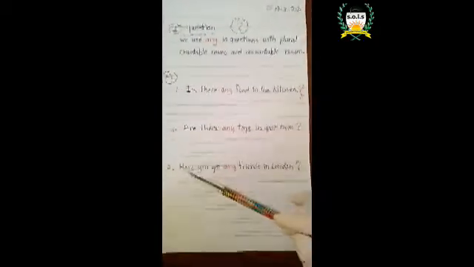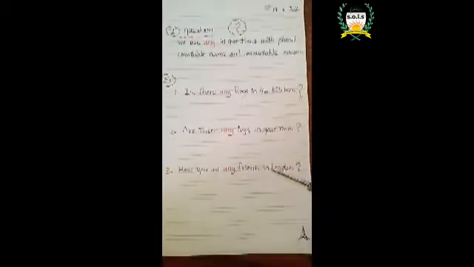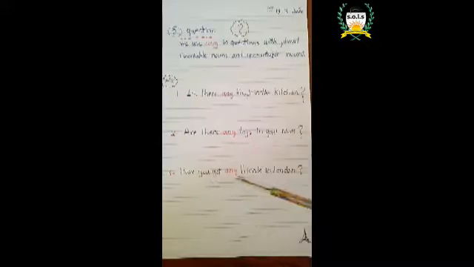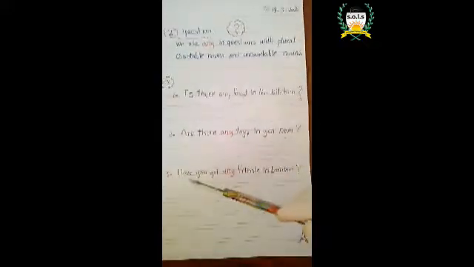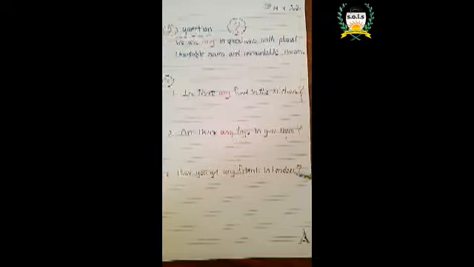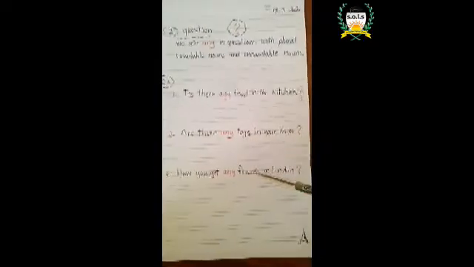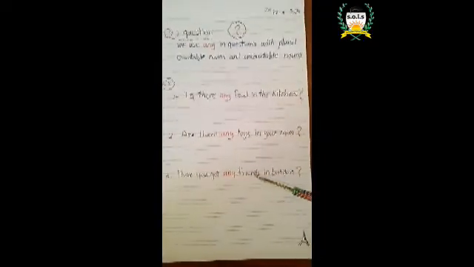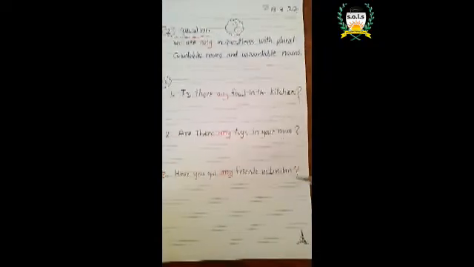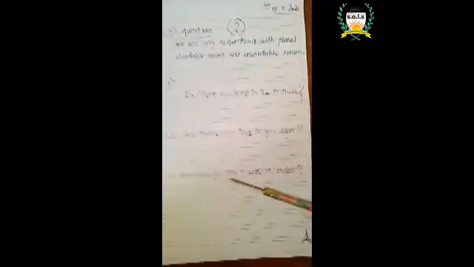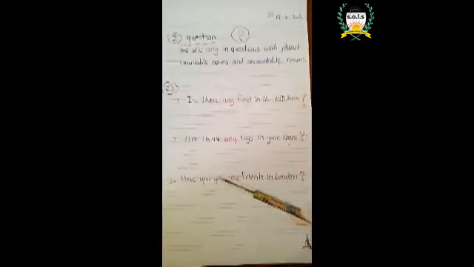Look at number 3. Have you got any friends in London? Look here. Friends, plural countable. And we have here a question mark. Very good. So with the question mark, we use any. Have you got any friends in London?